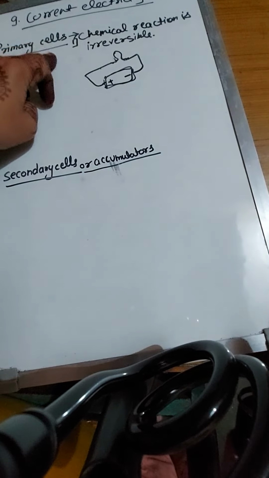After some time you will see that the battery has converted all its chemical energy into electrical energy. Once it is consumed, you will change it and take another cell. So in a primary cell, the chemical reaction is irreversible. Once we have used it, we cannot use it again. So that's why it is a discarded cell.